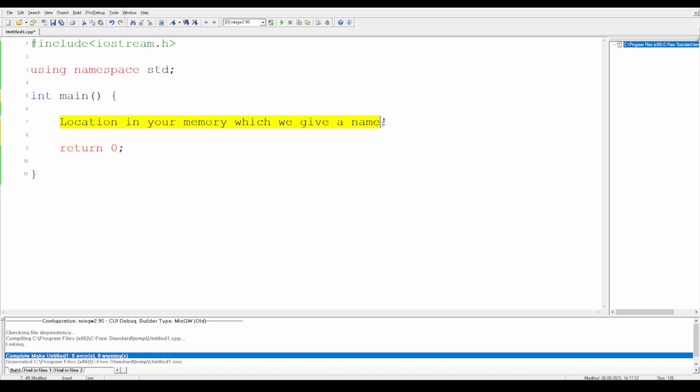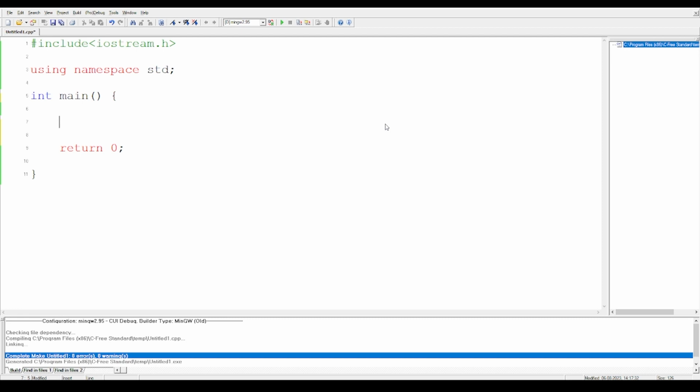If you want to understand it in a very, very simple way, you can take a water bottle. The water bottle is the variable. The water inside it is the value. We have given the name water bottle to it because we want to name it something. Then only can we get the value from it. So variables are simply a storage unit of a program.